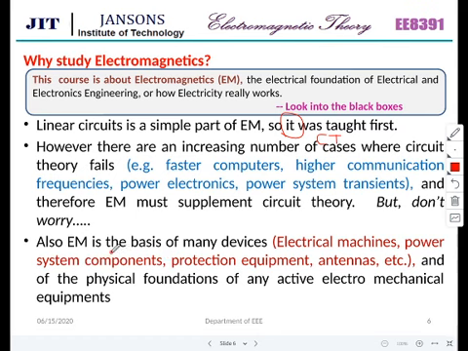Also, electromagnetics is the basis of many devices. Electrical machines, power system components. Power system components means transmission, distribution, utilization, protection, anything. So that's why I named it generally power system components. Your power electronics, I listed it in the previous point. Protection equipment, antennas, all communication devices. Without electromagnetics, communication is not at all possible. And it is the physical foundation of any electromechanical equipment. Right.